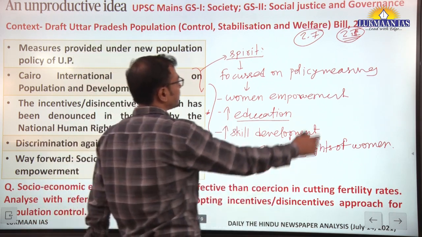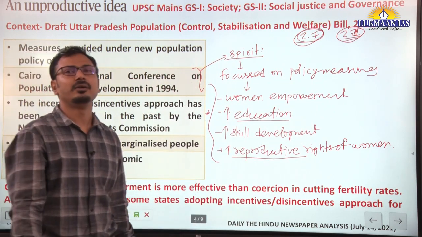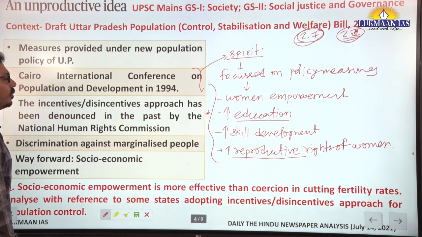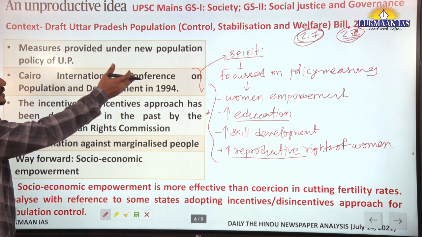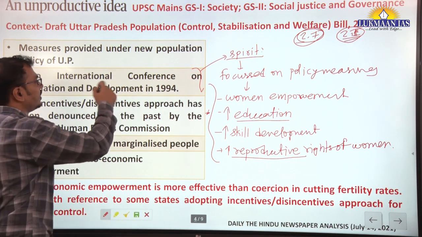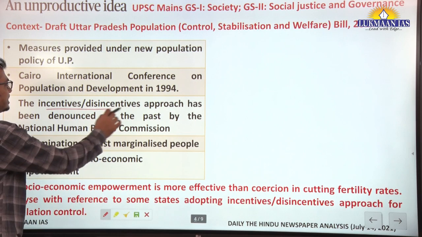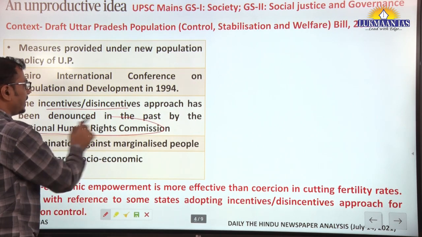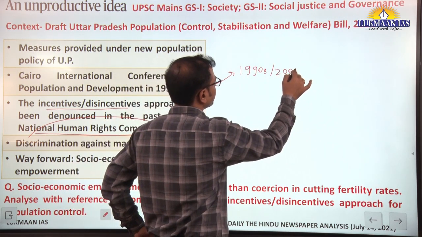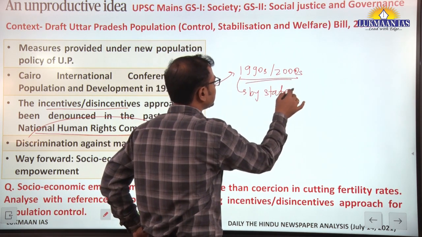Okay, so the only state having a fertility rate higher than UP's 2.7 is Bihar with 3.1. So these two important states have very high population growth even at present. So to bring down this fertility rate and overall population, these measures are there. However, the spirit of this conference talks about this. Now, in the past also this incentives and disincentives approach was rejected by NHRC when many such decisions were taken by states during the 1990s.